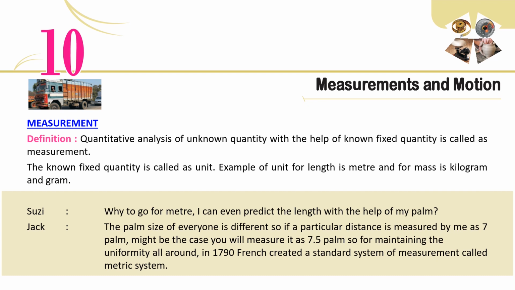Susie: Why go for the meter? I can even predict the length with the help of my palm. Jack: The palm size of everyone is different, so if a particular distance is measured by me as 7 palms, it might be that you will measure it as 7.5 palms. So, for maintaining uniformity all around, in 1790 the French created a standard system of measurement called the metric system.